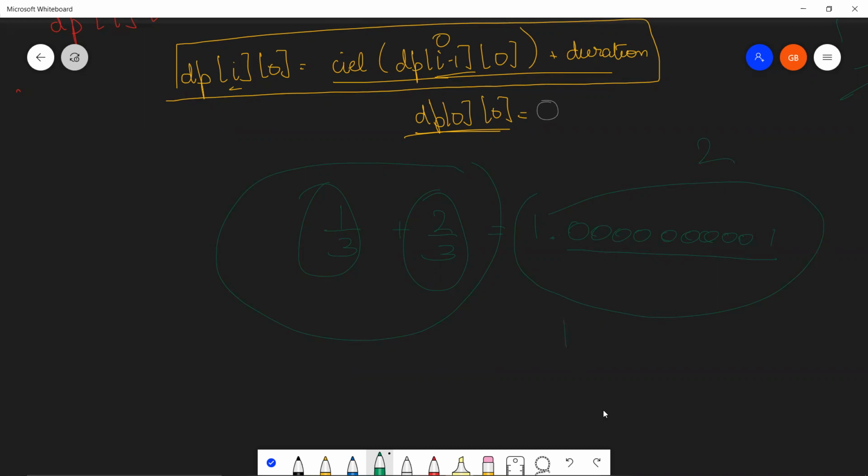Now, I don't think there's a way that you can take an if and else, and if that 0 point so many zeros and 1 is coming, then I'll take floor, and otherwise I'll take ceiling. The better way to do this is something that I discovered in the discuss section of this question itself: you take an epsilon, and every time you're trying to calculate your ceiling, you subtract epsilon from the value you are trying to find the ceiling of.